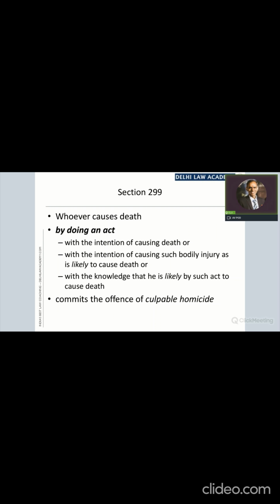Any person? Yes, Ayushi, what do you say? Smita? Omission should be illegal, no? Yes, why should it be illegal? Act need not be illegal, so omission need also not be illegal, because we are using the word act and the counterpart will be omission. By doing an act, yes. Act includes illegal omission, not the mere omission. Yes, very correct. So that is the point I also wanted to make.